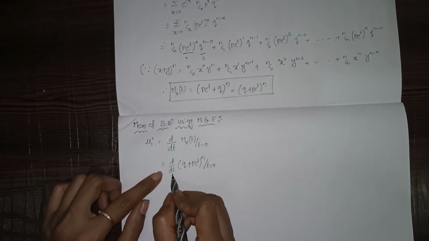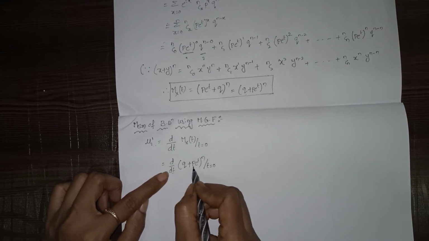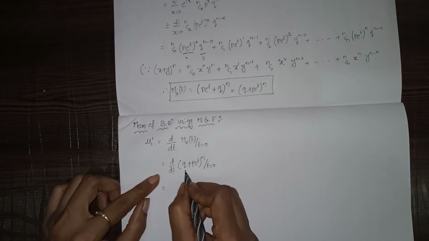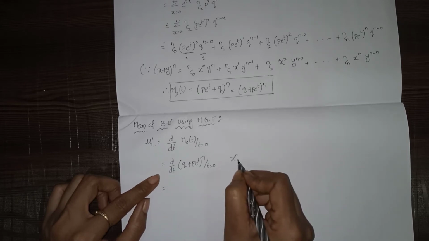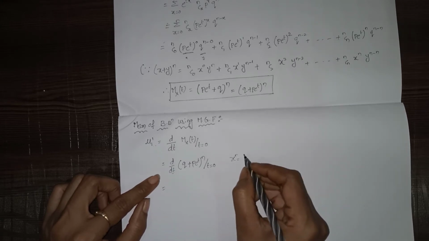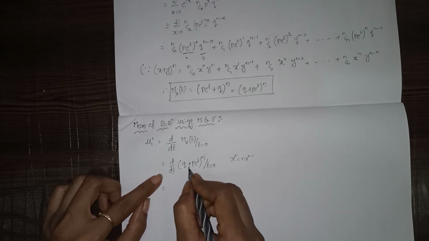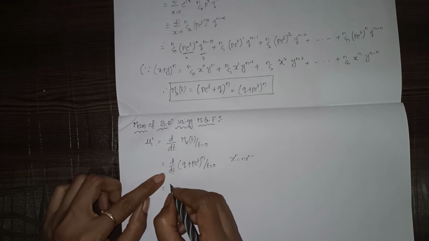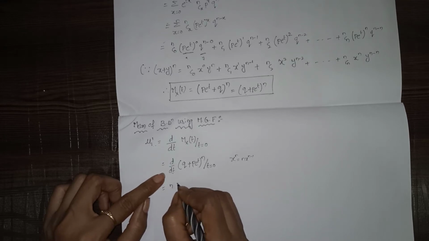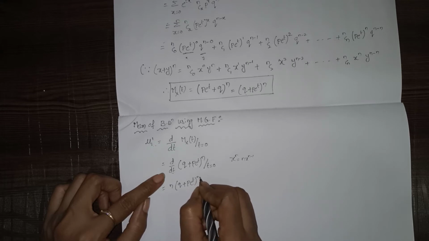Okay, so now we have to differentiate with respect to t. This is in the form of x power n, and the derivative of x power n is n into x power n minus 1. So we differentiate with respect to t: n into (q plus p into e power t) whole power n minus 1.